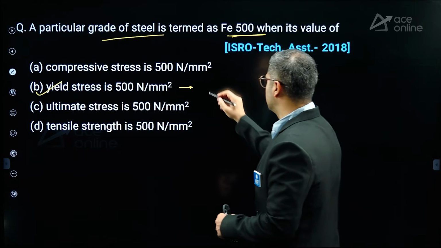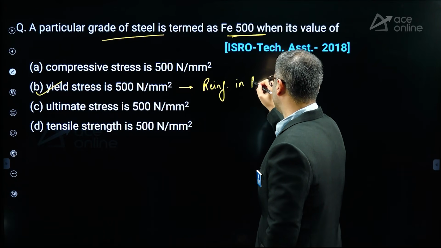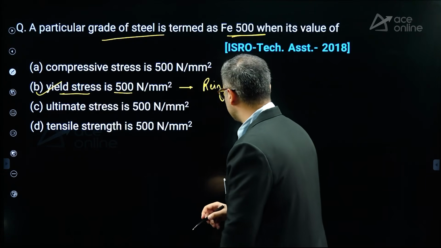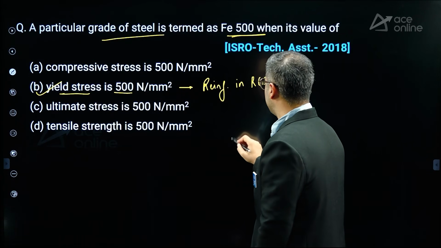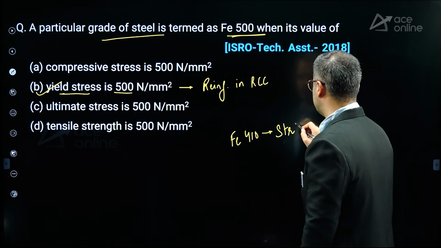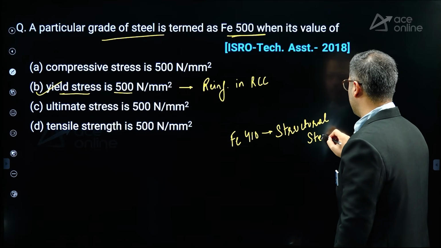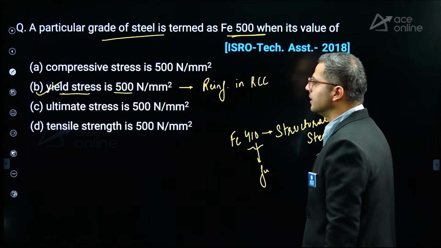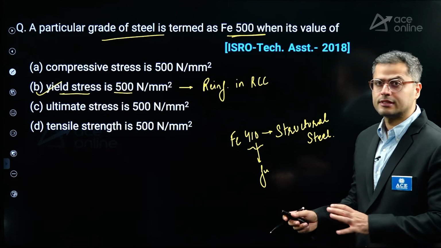So if we talk about reinforcement in RCC, in that case it will be yield stress, right? And generally, you won't find Fe500 for structural steel. Fe410, if you say it is to be considered for structural steel, here 410 represents ultimate stress. So you need to keep this in mind.